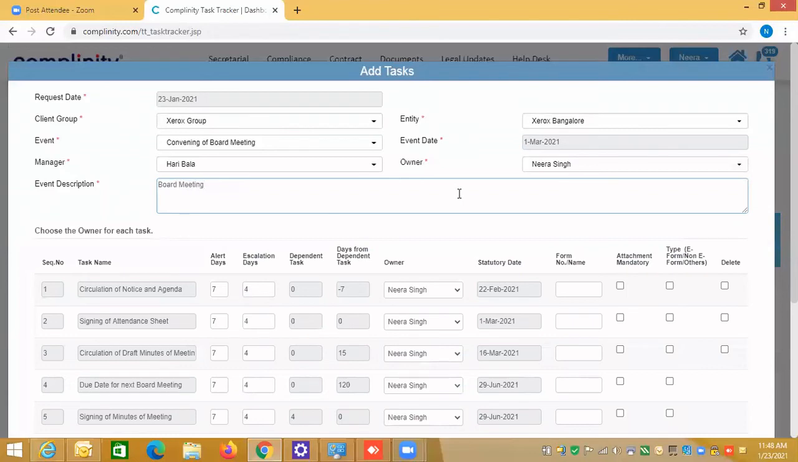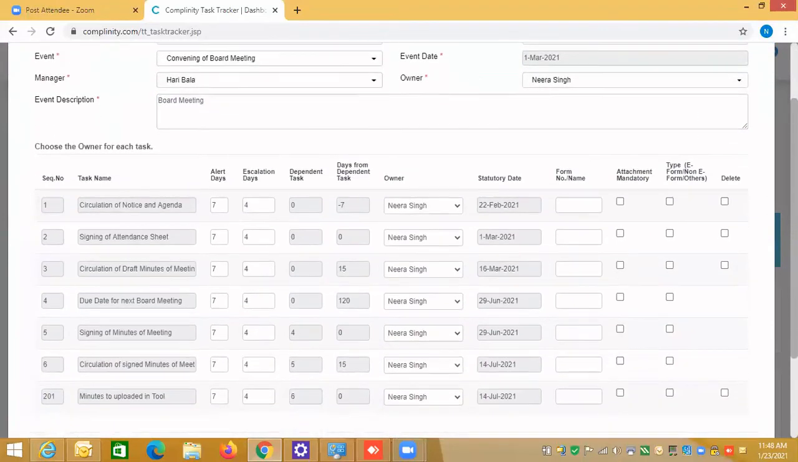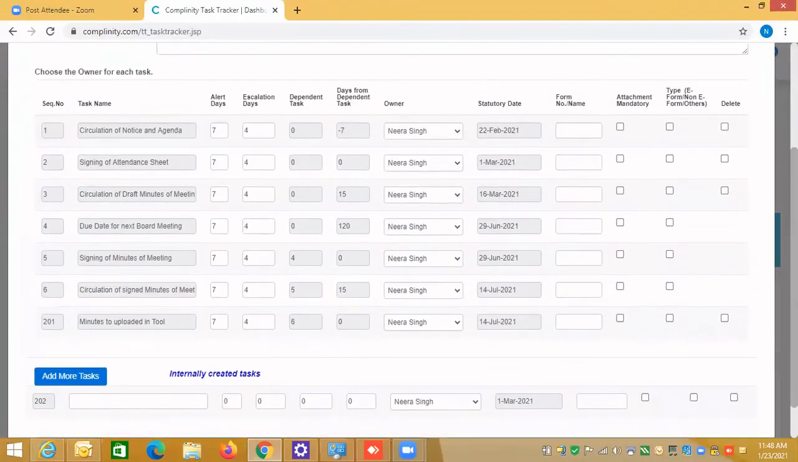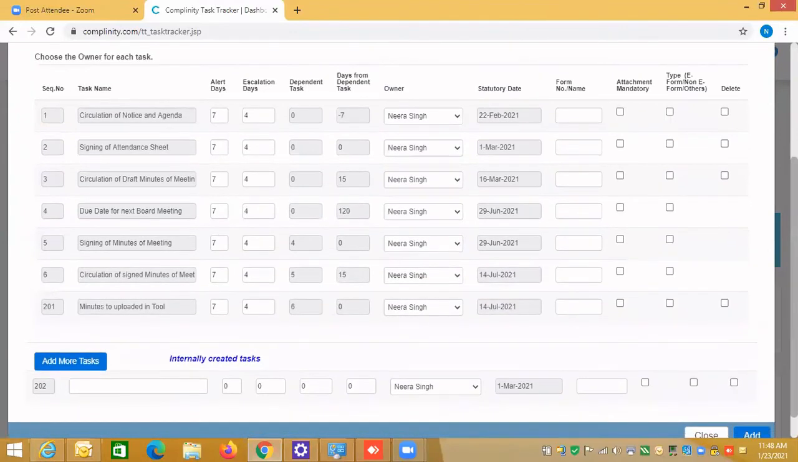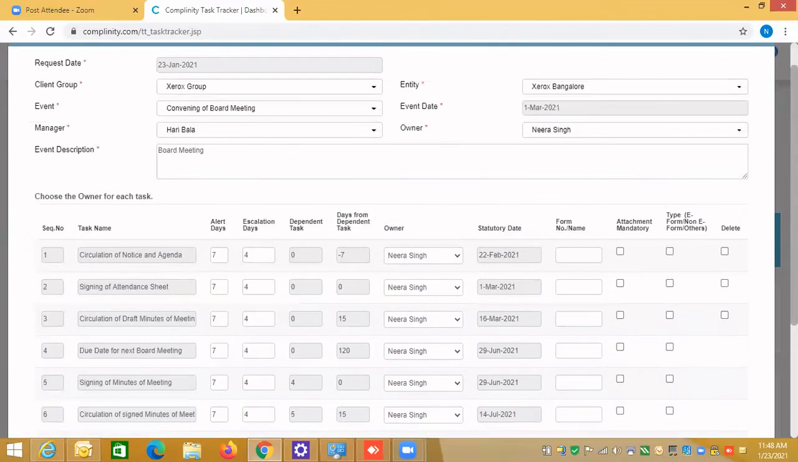You see there, when I have selected the event convening of the board meeting, all these are the predefined tasks to convene the board meeting, what all needs to be done. You see the sequence numbers 1, 2, 3, 4, 5, 6, and the task name is coming here, like circulation of notice and agenda, signing of attendance sheet, circulation of draft minutes, due date, and signing of minutes, etc.